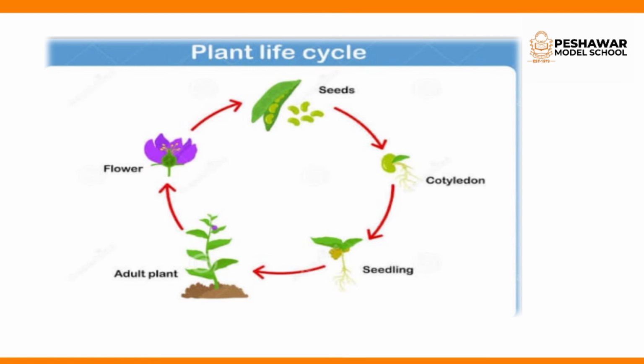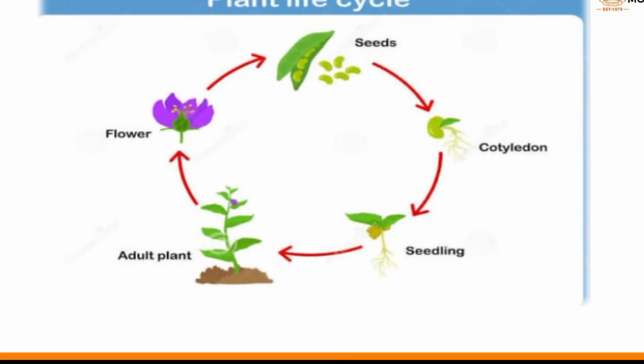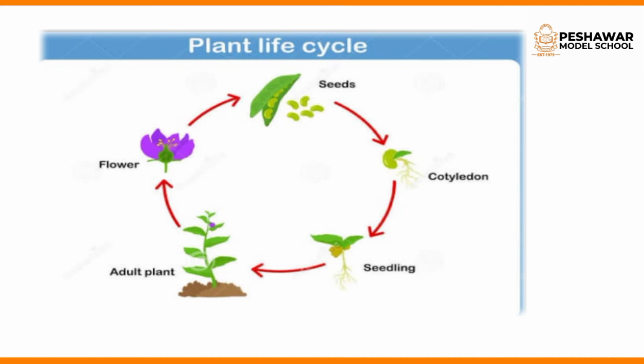Okay students, after germination plants start growing. Plants need sunlight, nutrients, water and air for their survival and for their growth. Clear? When a plant becomes mature, it gives rise to flowers and flowers produce seeds. And the life cycle begins again. So this one is the life cycle of a plant.